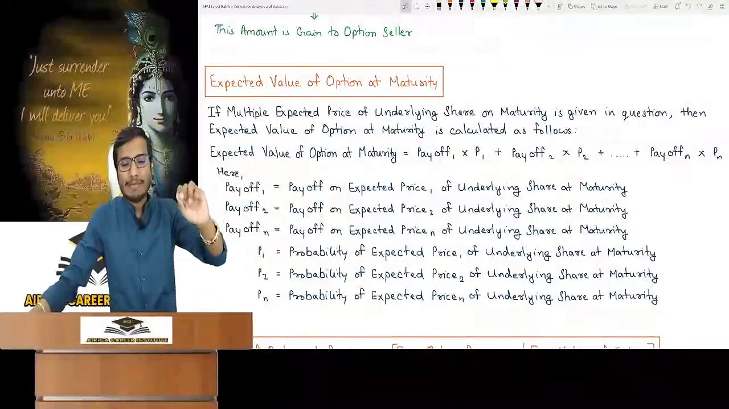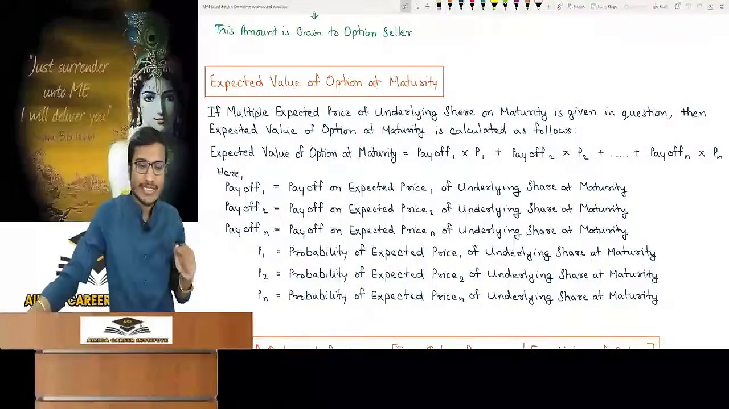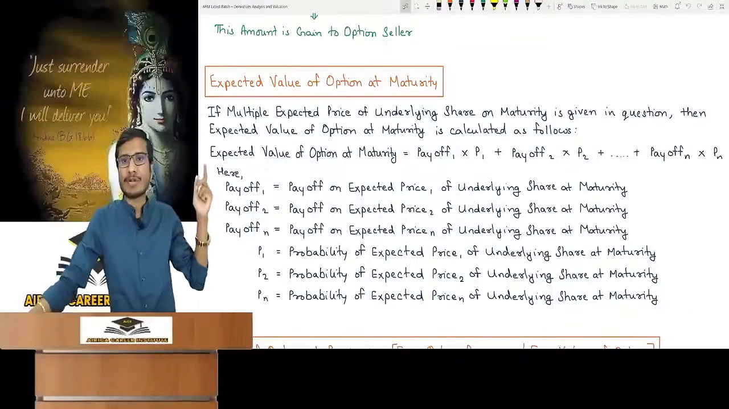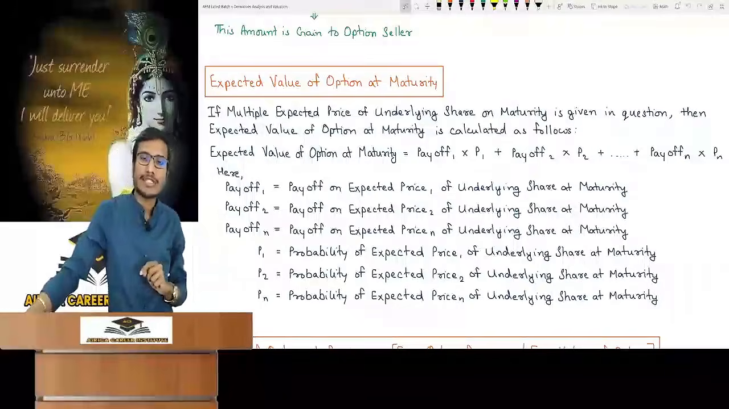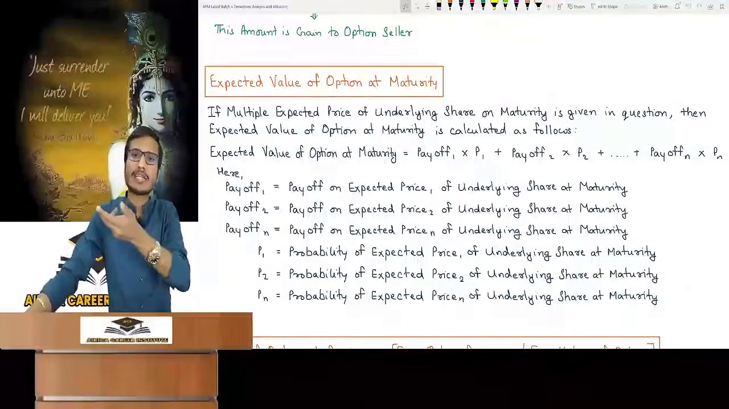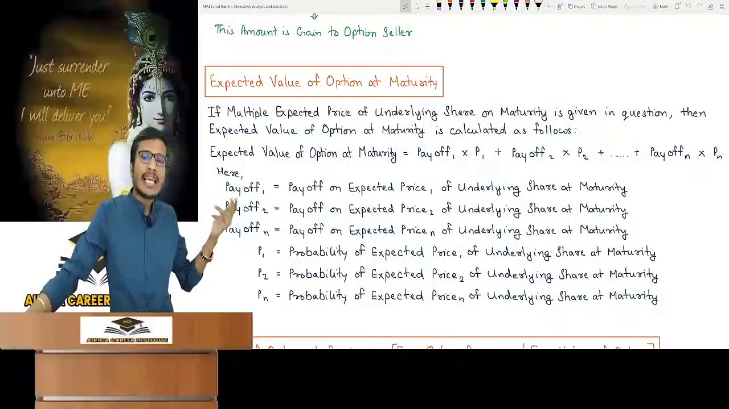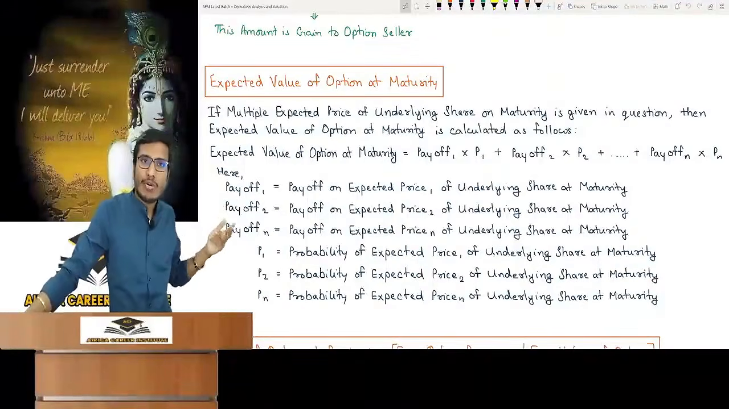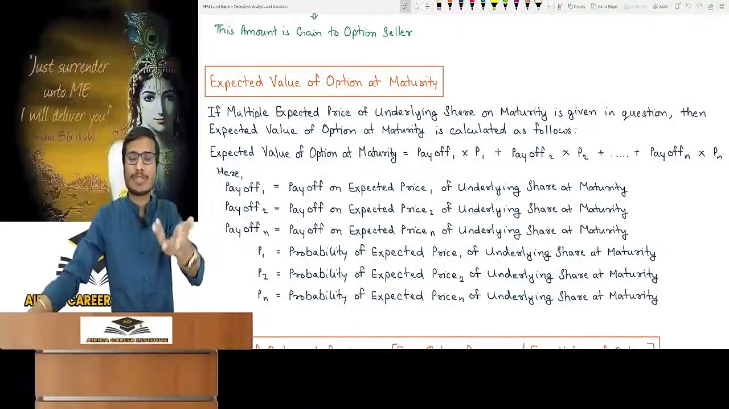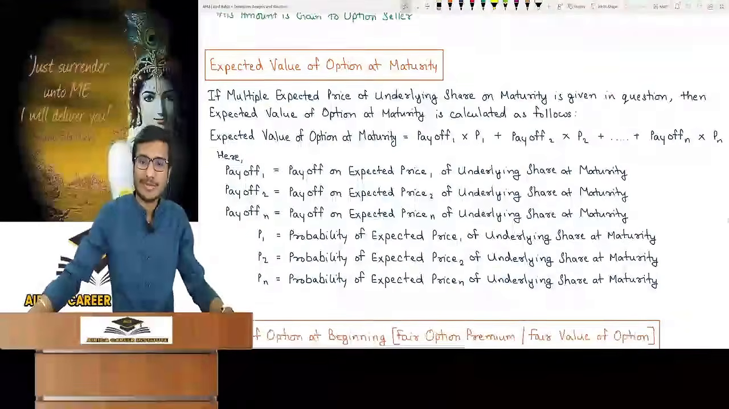If multiple expected prices of the underlying share on maturity are given in the question, then the expected value of the option at maturity is calculated as follows: payoff 1 into P1, plus payoff 2 into P2, and so on, up to payoff n into Pn. It means take out the payoff at every expected price and multiply it with the respective probability. It's a simple topic with few questions which you can figure out easily.